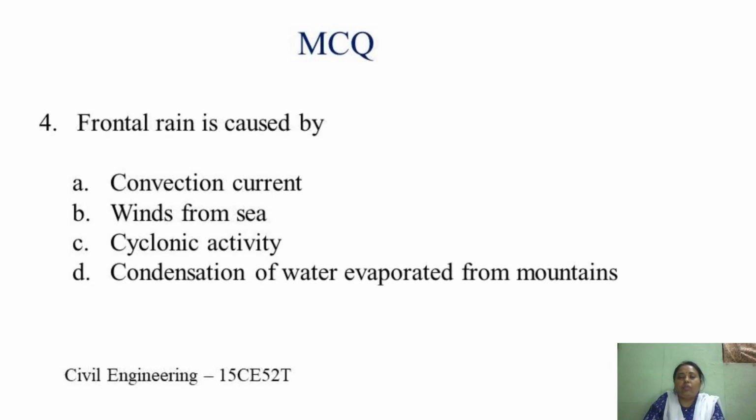Now coming to the fourth question, that is frontal rain is caused by convection current, winds from sea, cyclonic activity, or condensation of water evaporated from mountains. Here the answer is C, that is cyclonic activity, because frontal rain is caused by cyclonic activity. Under cyclonic we have classified frontal and the other one is non-frontal. So the answer is C, that is cyclonic activity.